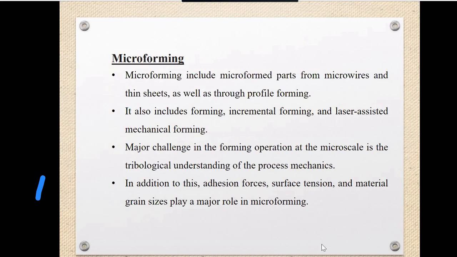So the major challenge in the forming operation at the micro scale is the tribological understanding of the process mechanism. Here, the tribological aspect includes the effect on wear and friction, which have to be understood at the process mechanism level, at the molecular level, to understand the challenges in microforming. In addition to this, adhesion force, surface tension, and material grain size play an important role in microforming.